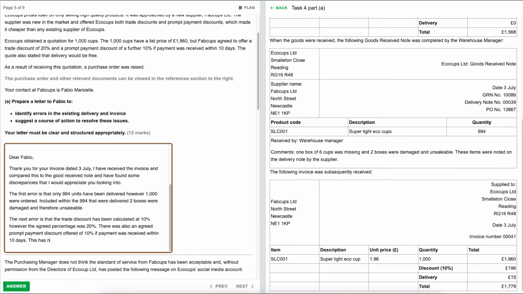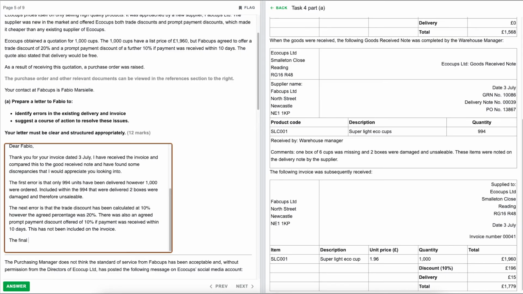This has not been included on the invoice. So there should be a note at the bottom of an invoice to state if there is any prompt payment discount offered, and if so, what that percentage is and what the terms are, i.e. how fast does it need to be paid in order for them to take that prompt payment discount.